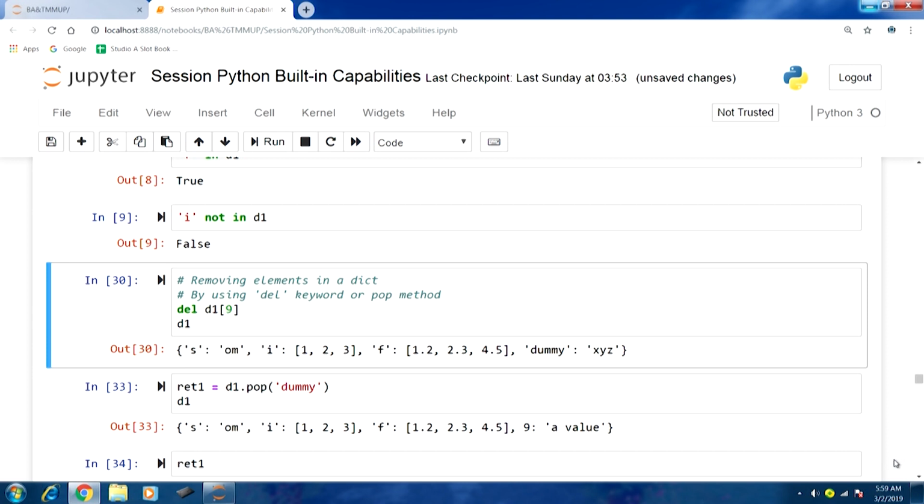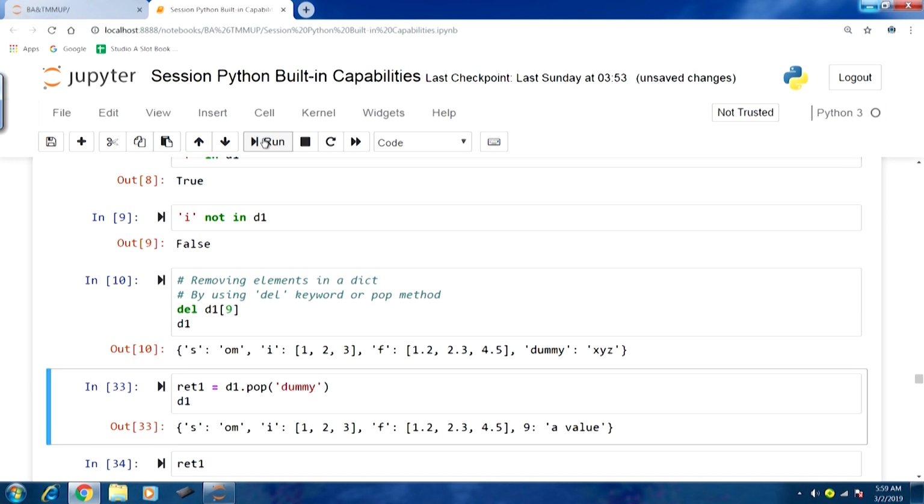We will have to just type del and then indicate the element. Just like we access an element using the key part, here we will have to indicate the element with the key part. So, D1 and within the brackets we type the key, that is 9 in this case, that we want to delete. If I run this, you would see that particular element is out of this dict.